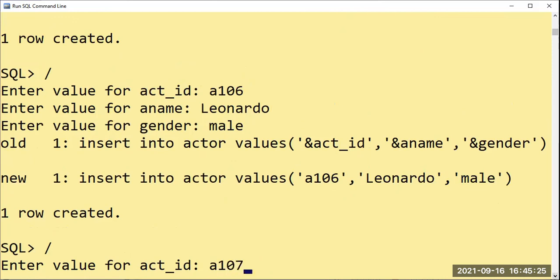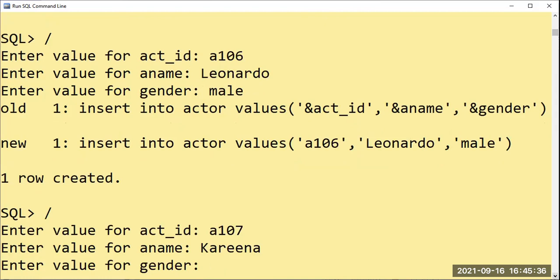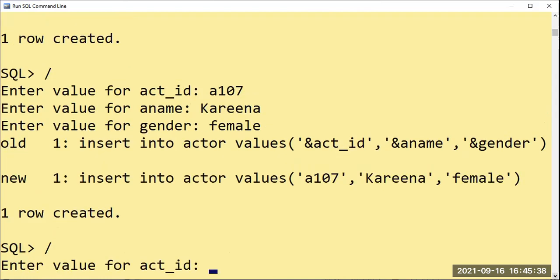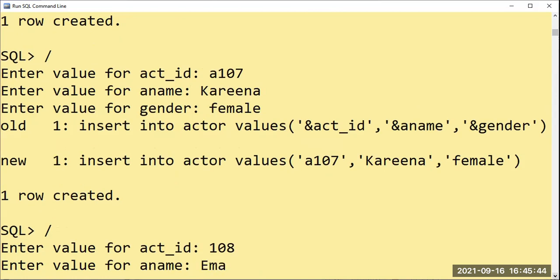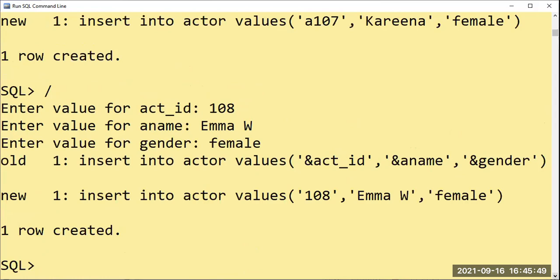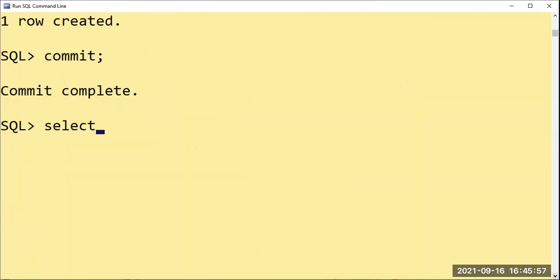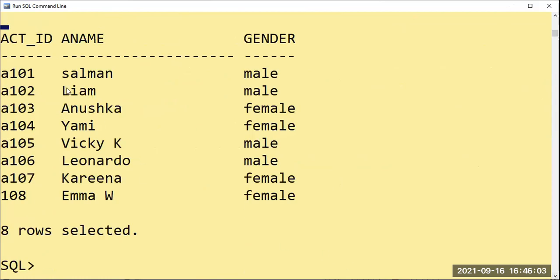Next A107, of course Kareena Kapoor. Sorry, female. Last one A108, an English actress, female. Okay, so these are the values for my actor table. I'll say commit, I have to save the records. Now I'll say select star from actor. Yes, I have received the values for the actor table.